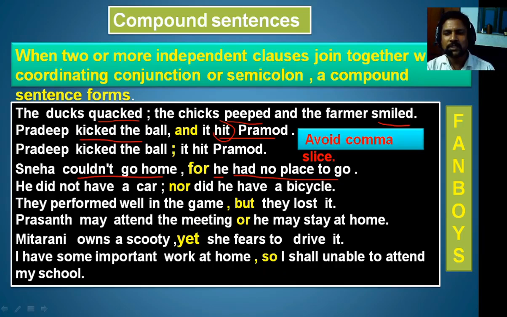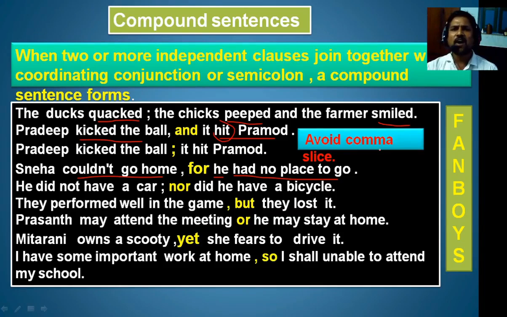This is an independent clause. When you are joining two independent clauses with one coordinating conjunction, here so is the coordinating conjunction, we call it a compound sentence. Therefore, all these sentences are compound sentences because they contain independent clauses joined with a coordinating conjunction.